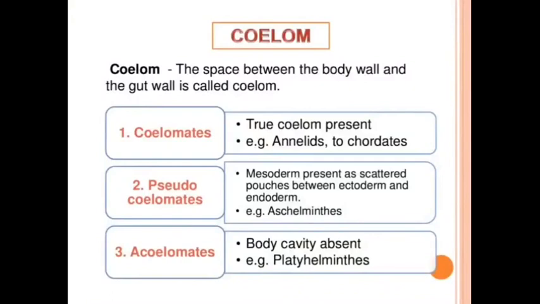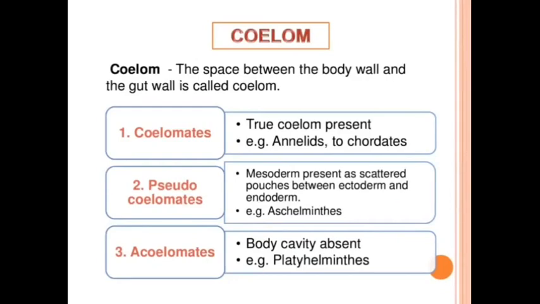The next criterion is coelom. So what is coelom? Coelom is a space between the body wall and digestive tract. Coelom means body cavity. In acoelomates, there is no body cavity. There is no space between the body wall and digestive tract. Example, Platyhelminthes.